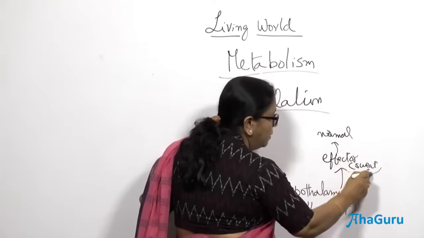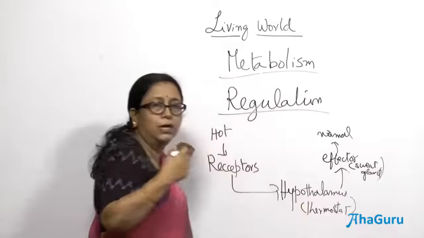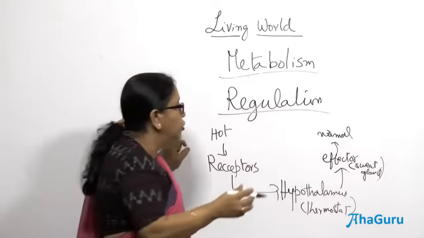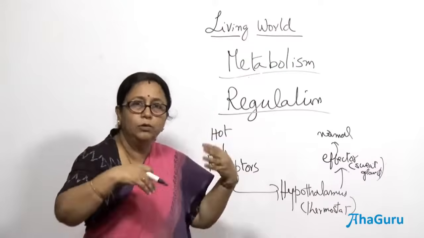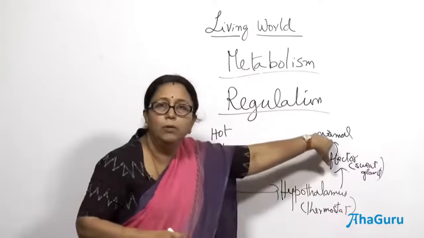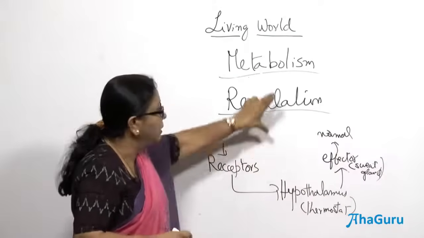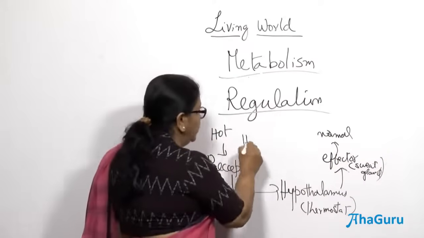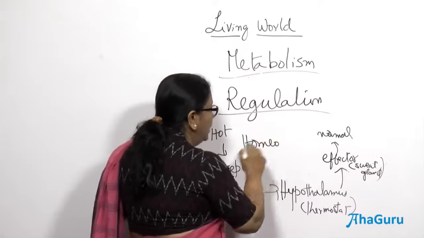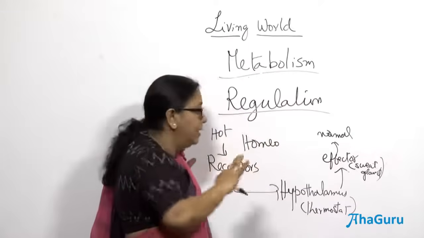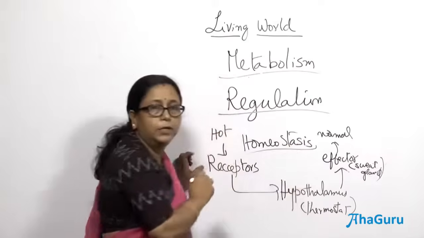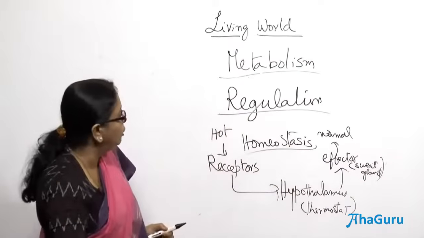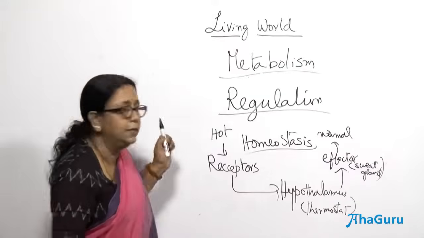When you go into hot weather, you start sweating continuously. The moment you start sweating, your body heat goes down and it comes back to normal. So, this is how homeostasis works beautifully to ensure that conditions are maintained at a steady state irrespective of changes happening outside. This is one of the definitive features of living organisms.